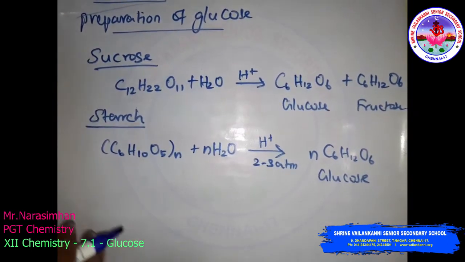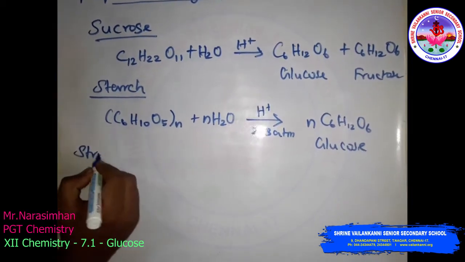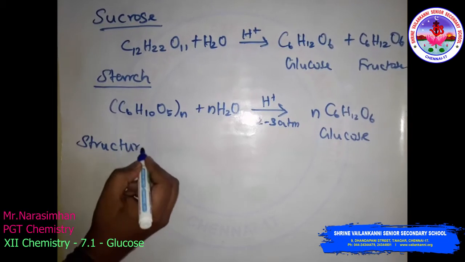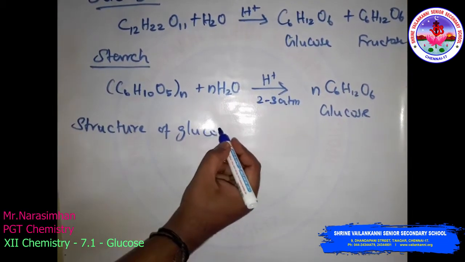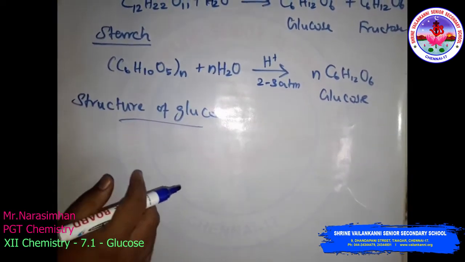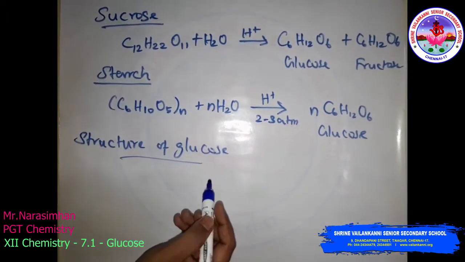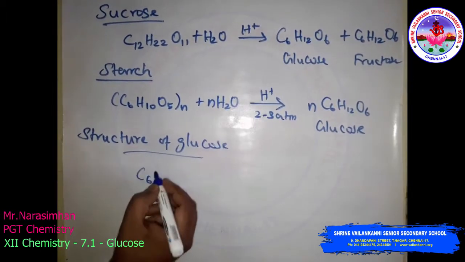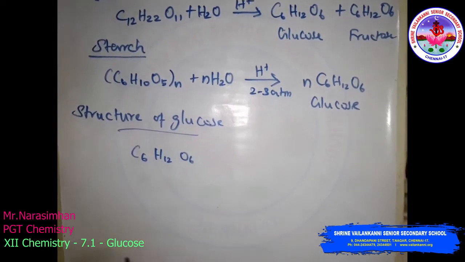The next is the structure of glucose. The molecular formula of glucose is C6H12O6.